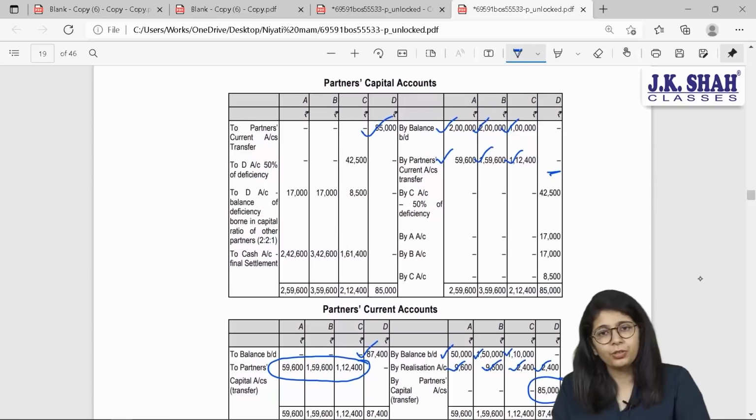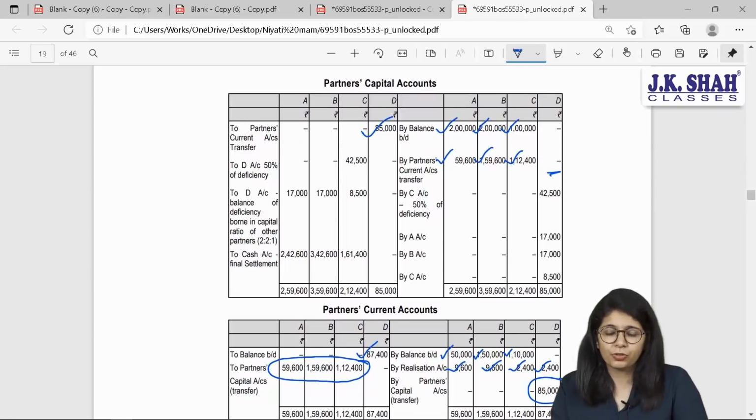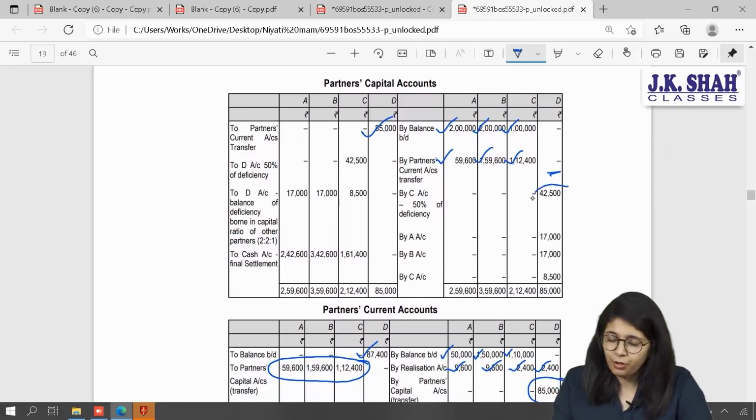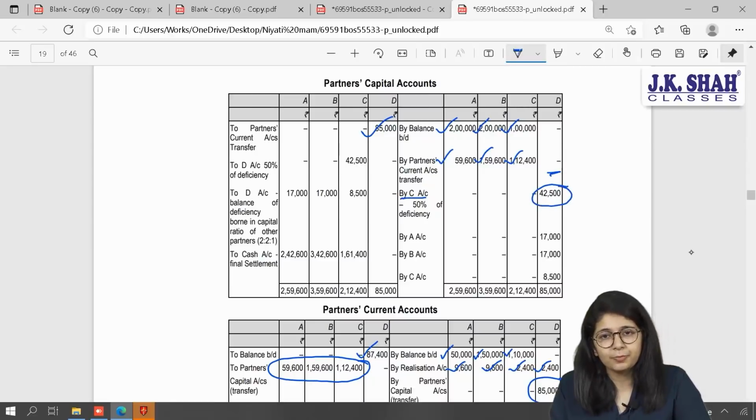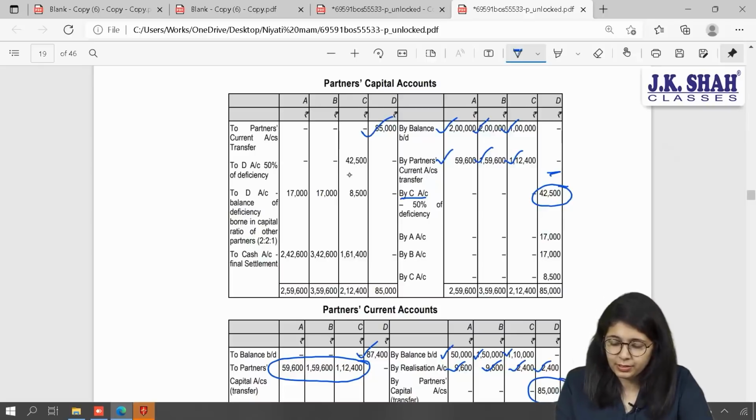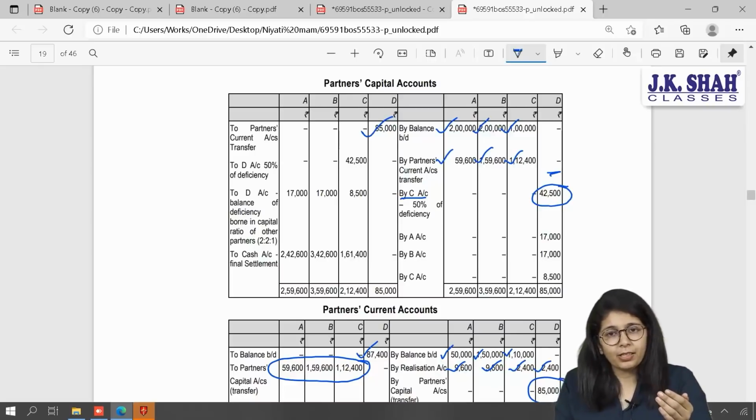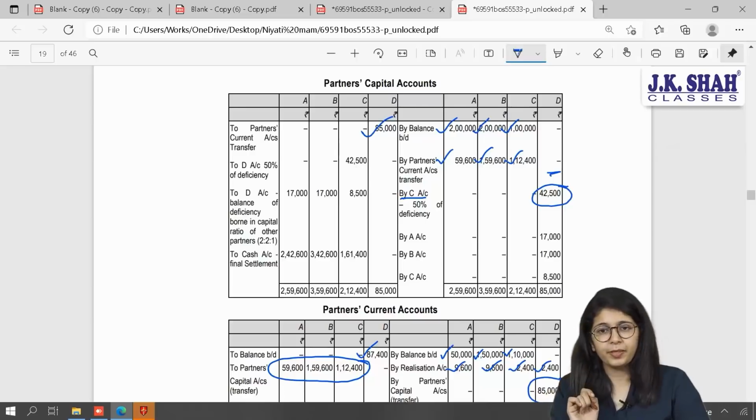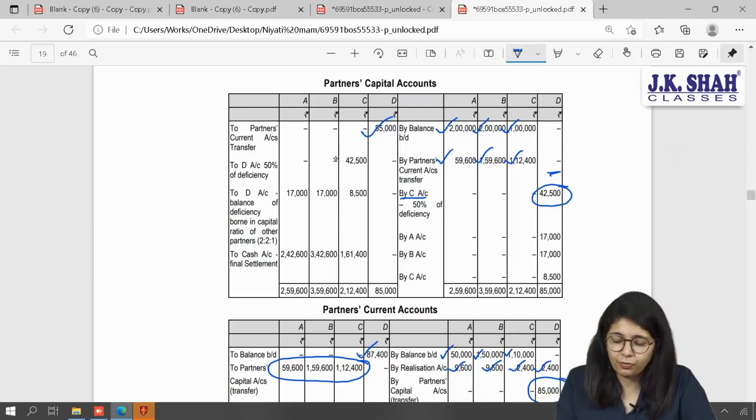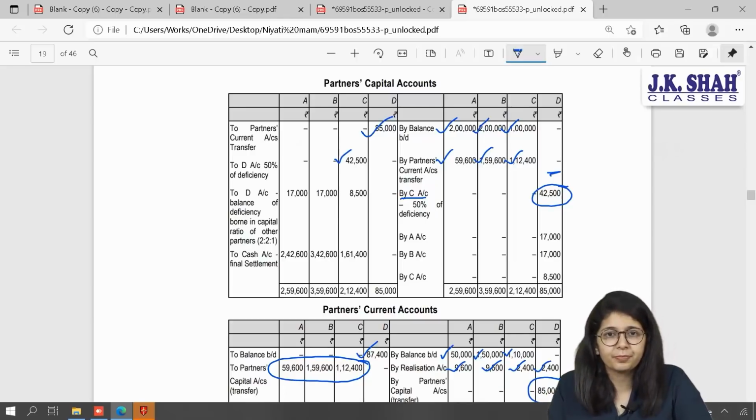So what are we going to do? This entire amount will be treated as loss. According to the question, 50% of his loss is going to be paid by Mr. C, his father. What is the journal entry? Journal entry of this is solvent partner's account debit to insolvent partner. Insolvent partner D has been credited. Who should be debited? Solvent, 42,500.